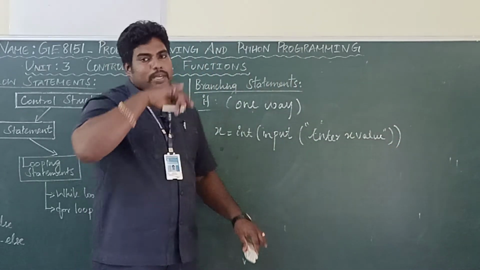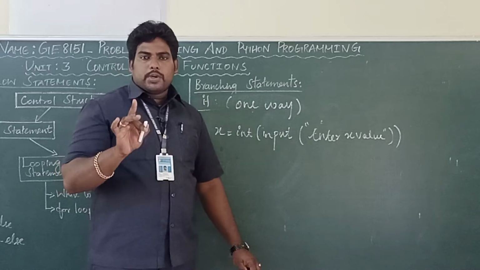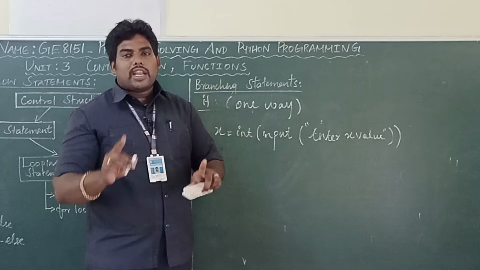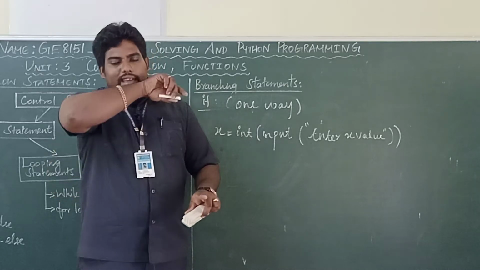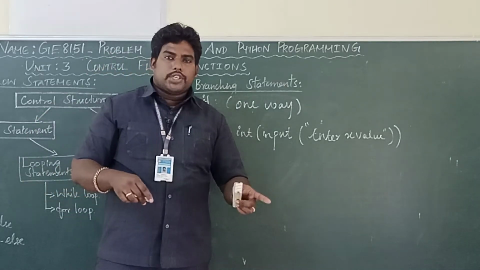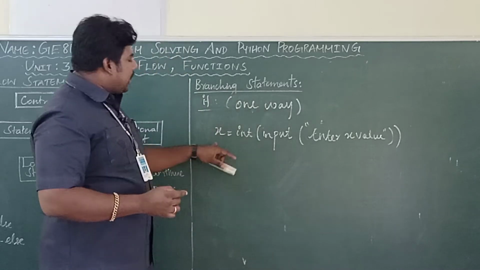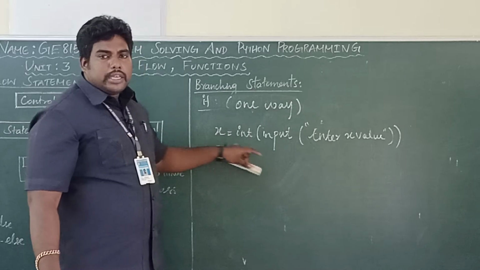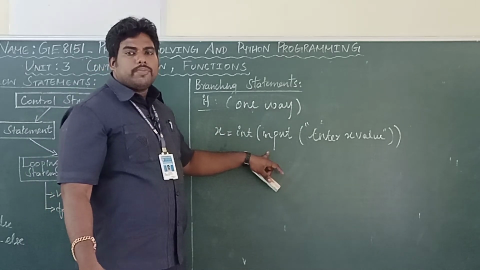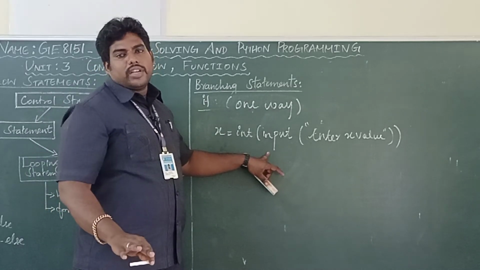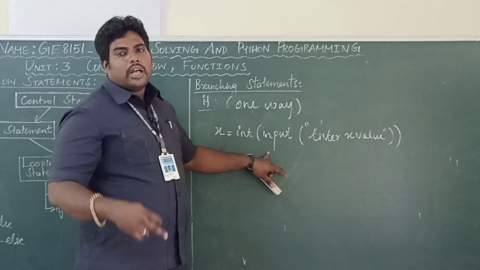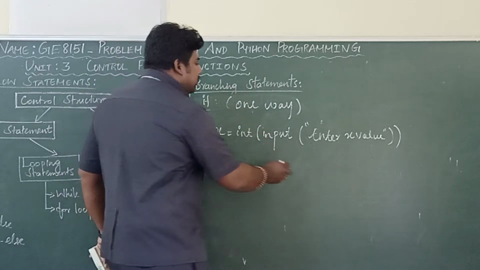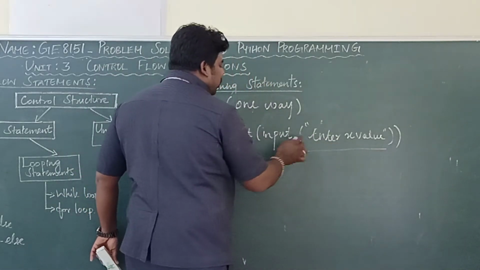For finding the number is positive, I need one input, right? Whether input is required or not, 5 or minus 5, one value needs to be there. So that only I can find whether it is positive or negative, right? So here, for that I am getting an input from the user. X equal to input of, the function used to get the input. Always it will get the string input. I want to convert it as int. That's what. First, always the innermost bracket will be executed.